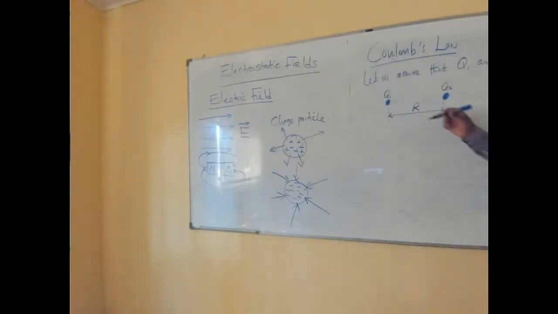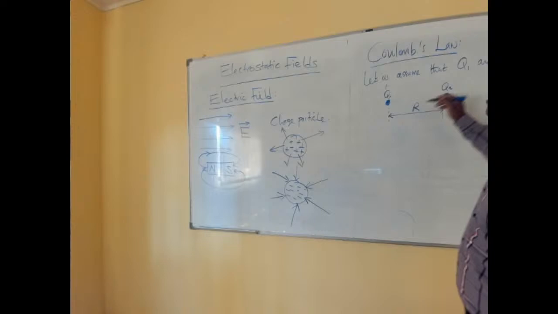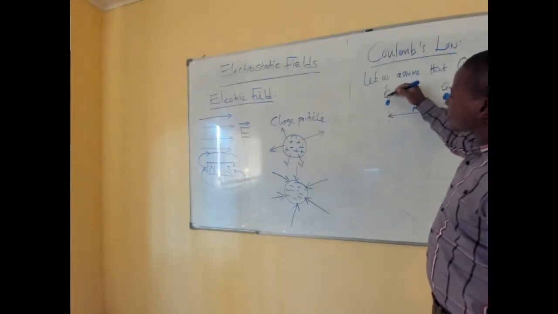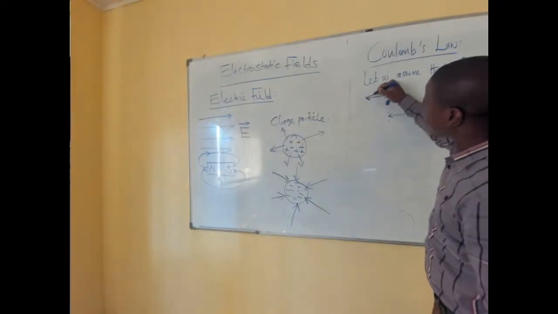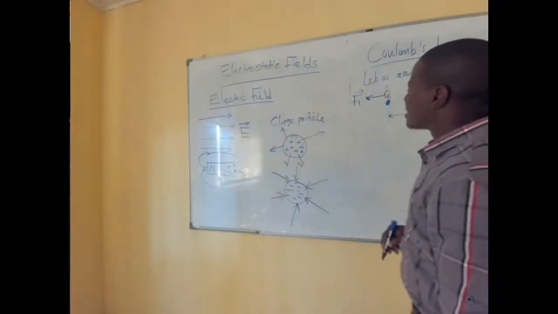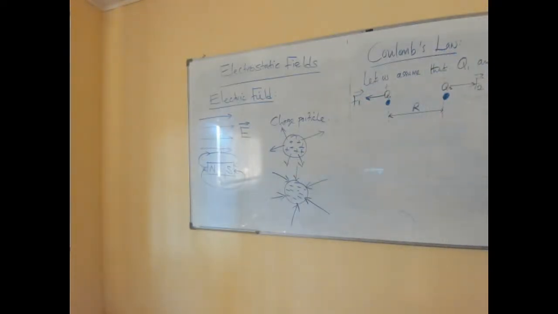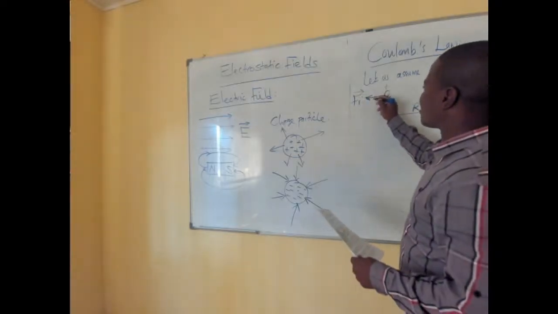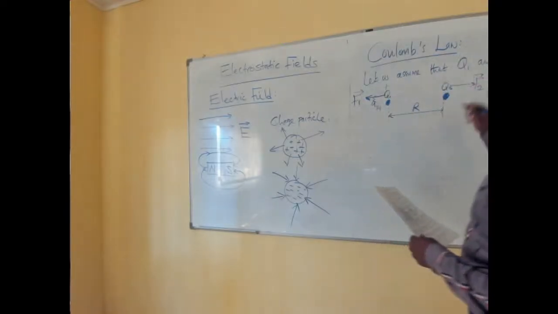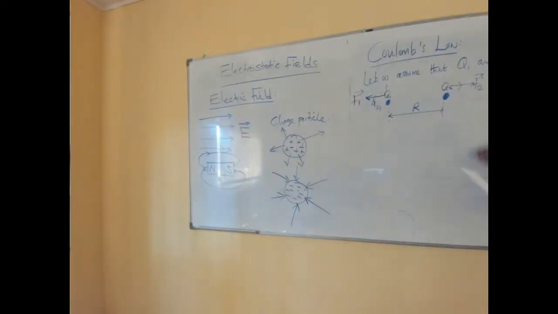So, for example, if this is positively charged and that is negatively charged, it means that this Q1 will be exerting some force in a certain direction, which we are calling F1, and this will be exerting some force, which we are calling F2, in this direction. Because force is a vector, we'll have a unit vector called A21 in that direction, and a unit vector called A12 in that direction.